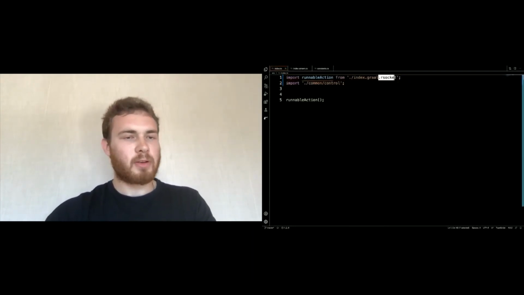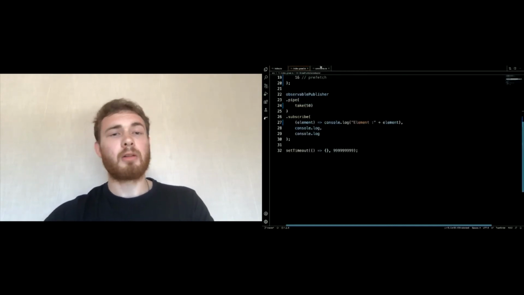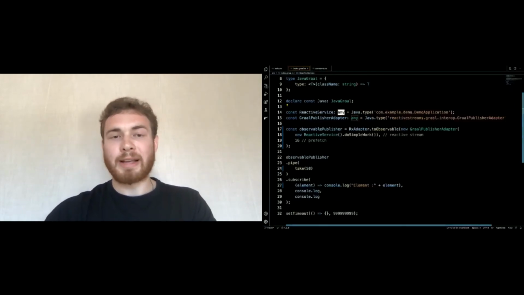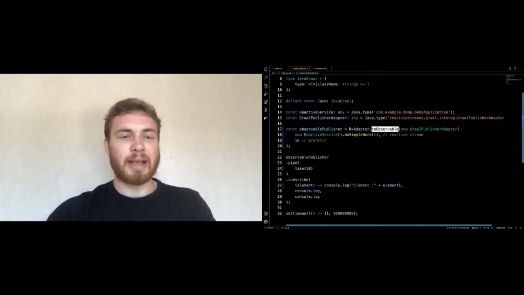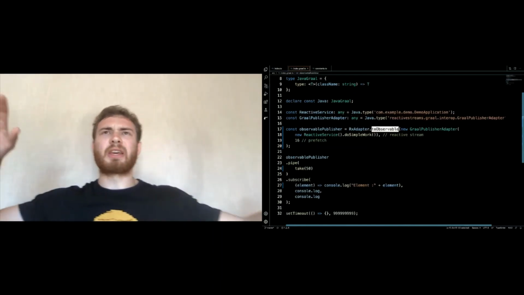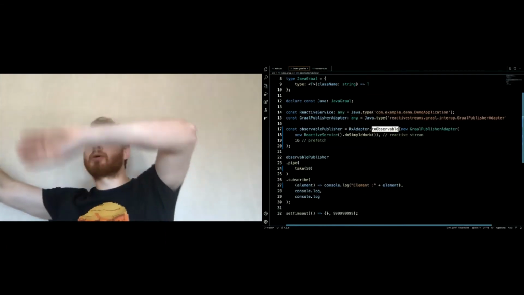So I have reactive streams, I have RxJS in JavaScript. This is pure JavaScript code. And now I'm calling Java through the GraalVM API. I'm calling reactive streams, consuming this reactive stream, and processing it in JavaScript. So you may imagine the use case that you want to convert your legacy JavaScript code into Java or vice versa.